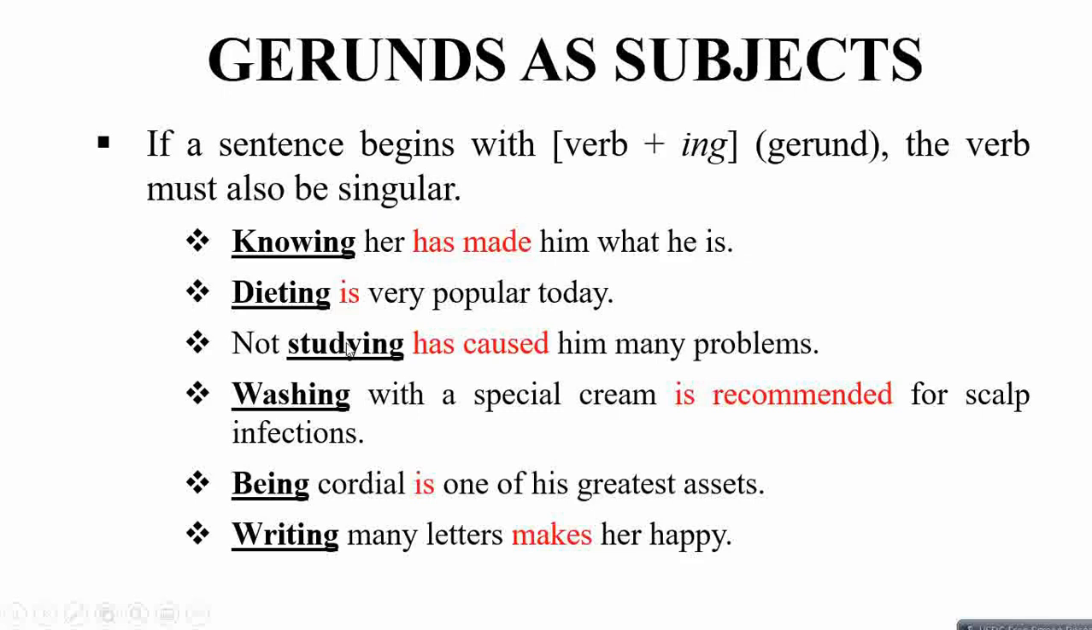Second, dieting is very popular. So dieting is a gerund form and the following verb is singular. Not studying has caused him many problems. So studying again is a gerund form. Gerund form मैं दोबारा repeat कर दूँ, verb in ing form में होगा तो उसे gerund form कहते हैं. इसके बाद जो verb होगा that must always be singular. So not studying has caused him many problems.